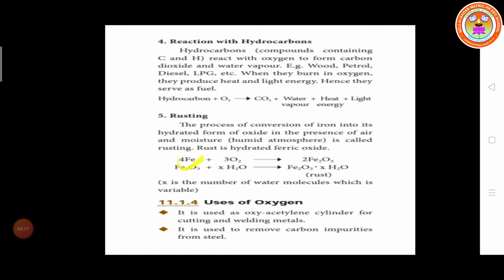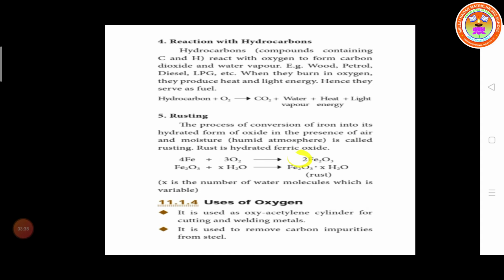In the reactant side we have 4 iron. In the product side we have to balance it. That's why we put 2 in front of the equation. 2 multiplied with 2, 4. So 4 Fe is balanced. Then oxygen 6. In the product side also we want to balance.